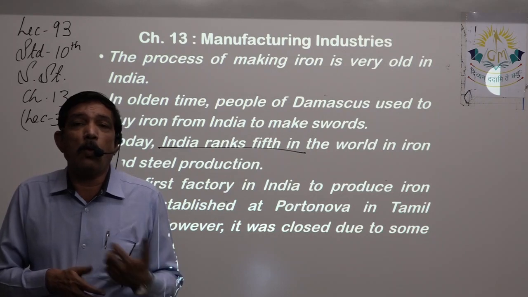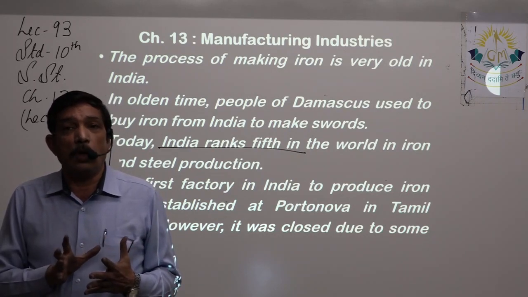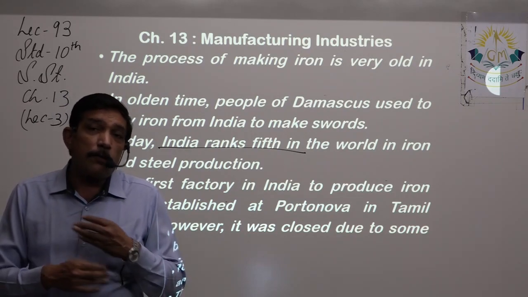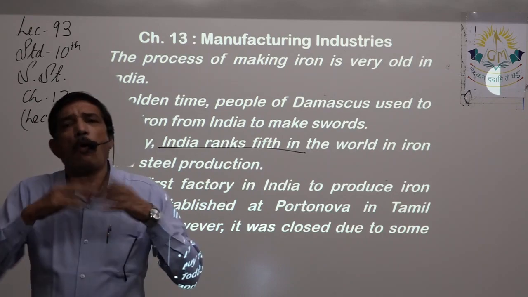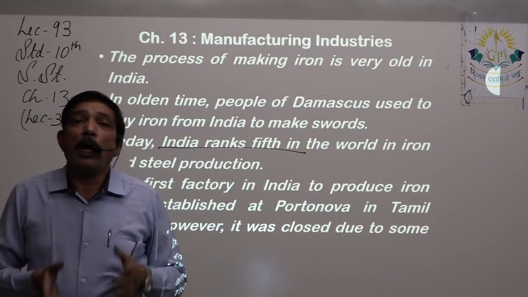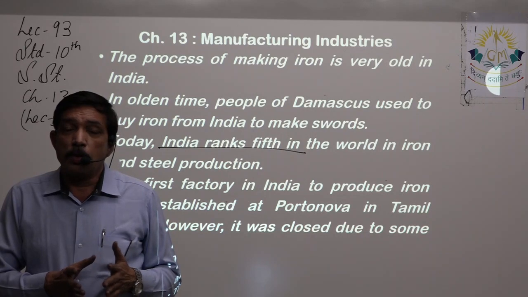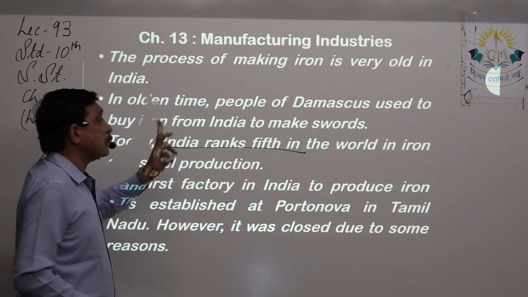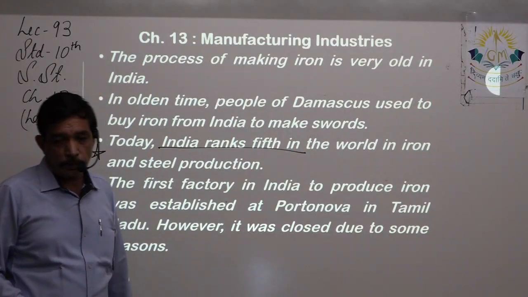For example, gold and diamond are available in few countries only, right? Iron does not fall in this category, because iron is available in abundance all over the earth. Most of the countries have iron with them. Amongst all those countries, India ranks 5th in the world in iron and steel production.